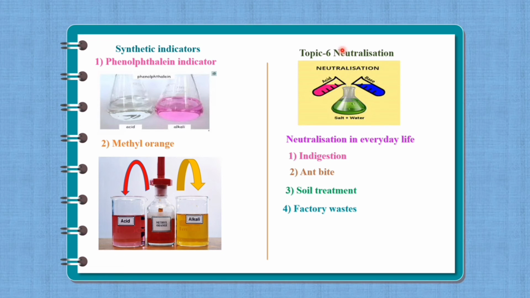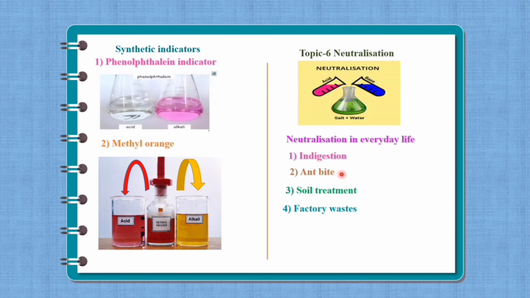Topic number 6, neutralization. When an acid reacts with a base, they neutralize each other's chemical properties and we get the products salt and water. During the neutralization process, heat is evolved. Neutralization in everyday life. Number one, indigestion. Suppose we eat too much spicy food, sometimes the stomach releases too much acid, which leads to indigestion. So to neutralize that acid, we take basic substances. Example, milk of magnesia, which is a medicine that helps in digestion of our food.